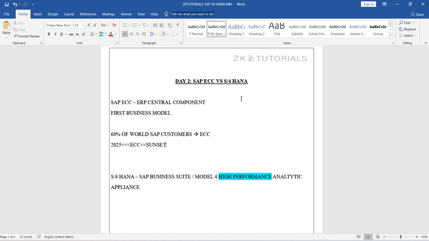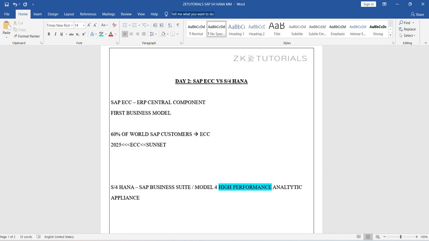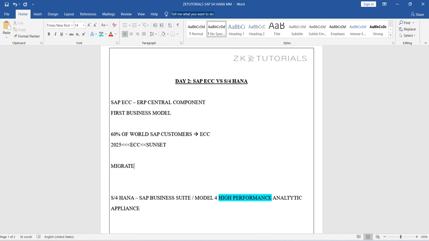So this ECC we want to completely stop. But we cannot stop it like that, right? Because already 60% of world SAP customers are still using that particular product. So we have to insist on it. We have to make them feel that S4HANA is feature loaded. And what we need to do is make them migrate from ECC to S4HANA.